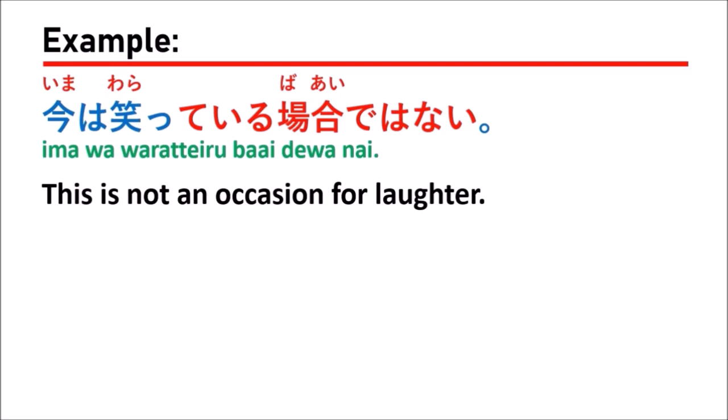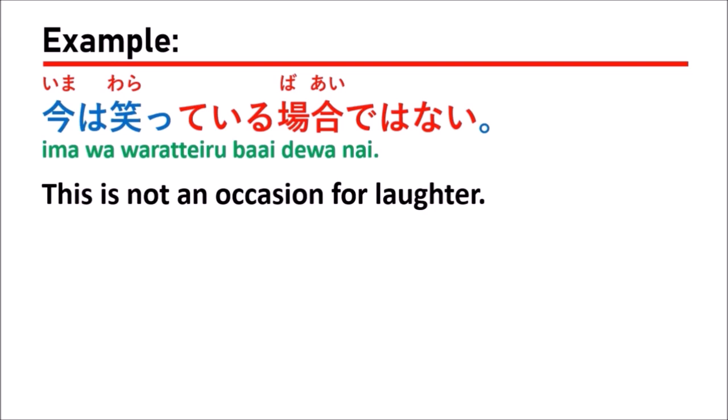In this case, it means that when you do something seriously, but somebody is still laughing at you, or in a case where it's normal to laugh but otherwise you are just laughing, you can say 笑っている場合ではない. Instead of helping somebody, you just laugh. So in a case like this, you can say 今は笑っている場合ではない, right?